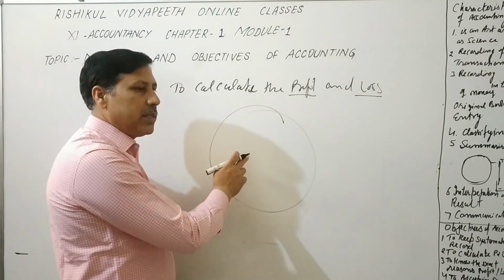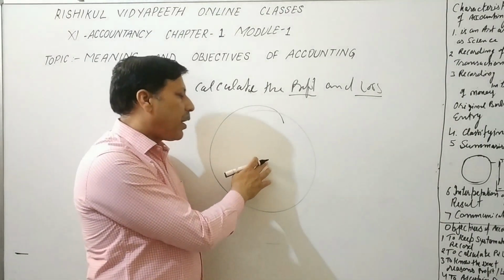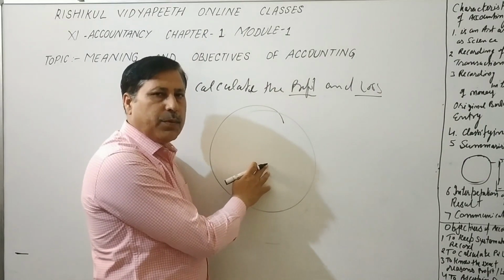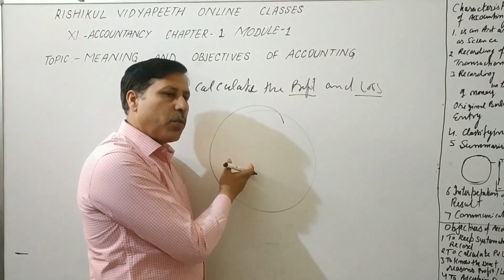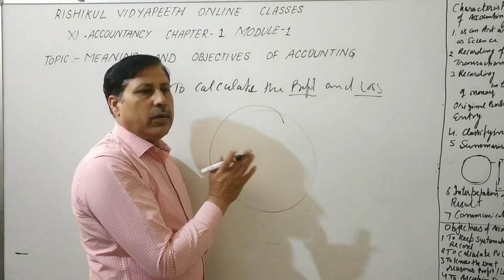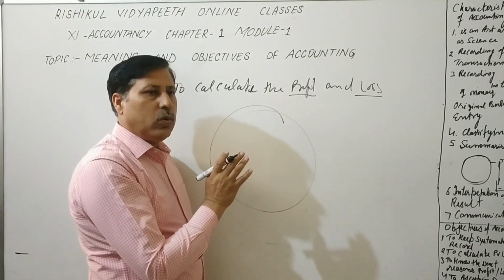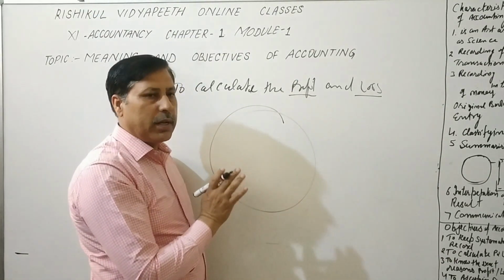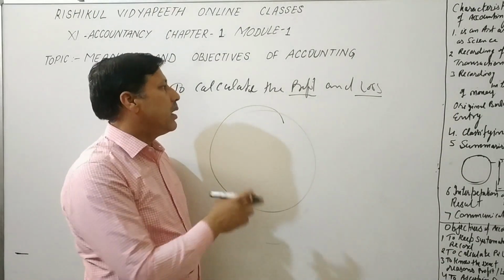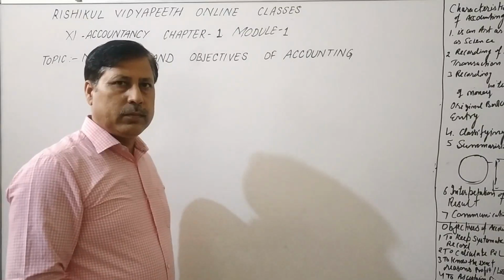For example, our business is a manufacturing business or a trading business or a service industry. What type of business we have, and what is the profit and what is the loss? We can know the exact answer with the help of accounting. If we have proper accounting, then we can find out the net profit or loss.